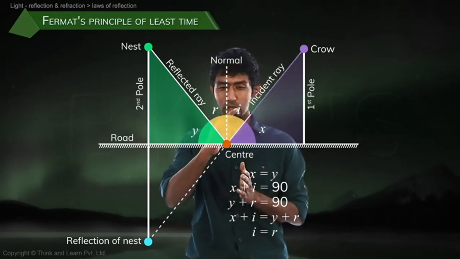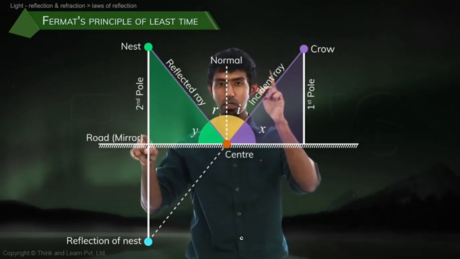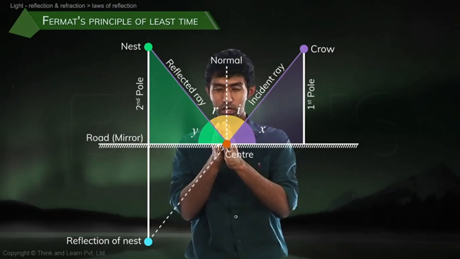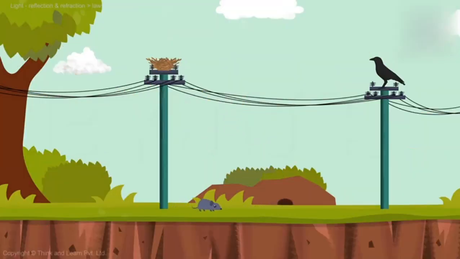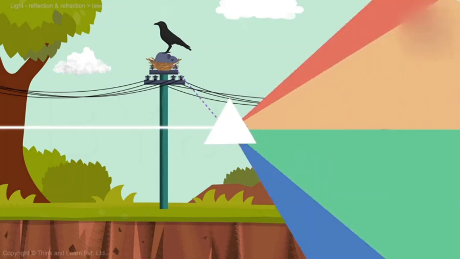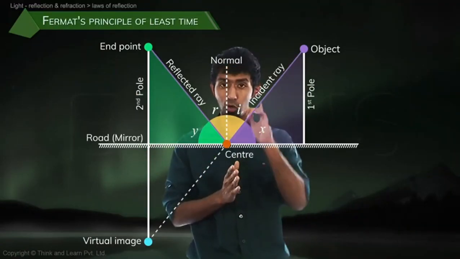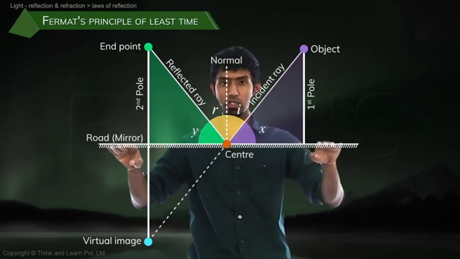That the shortest path between this point and that point touching the mirror is going to be the point such that it hits the center of that mirror. Right? Why am I talking about mirror all of a sudden? Because right now our story was a crow taking a mouse and carrying it to the other pole. Now when we do that, we've realized that if the crow was light, then what does this become? Light also wants to take the quickest path. So light will go through the center and reach the other side if this was a mirror.